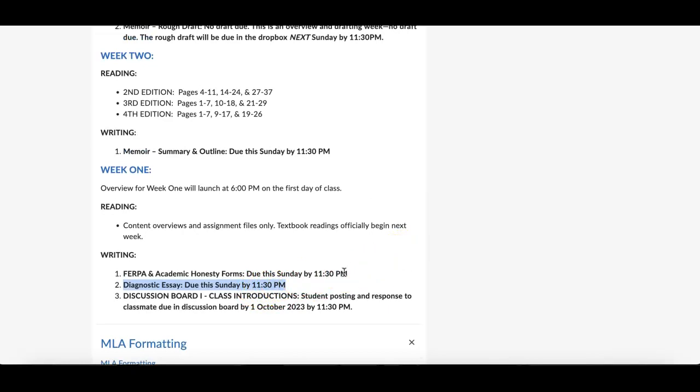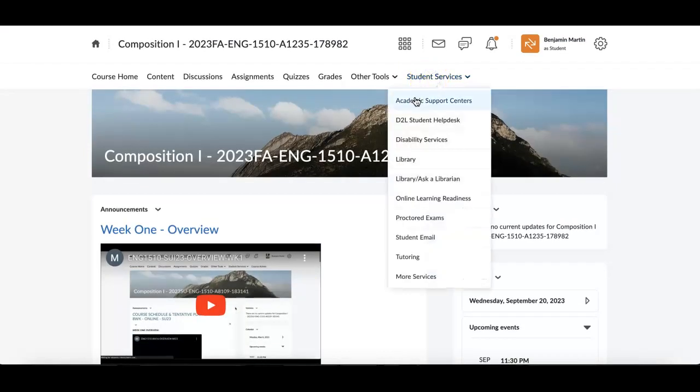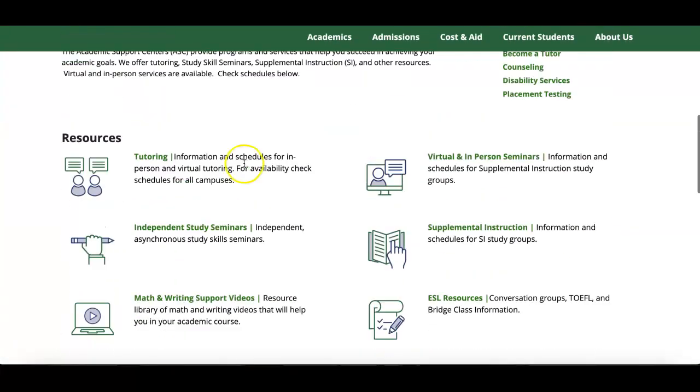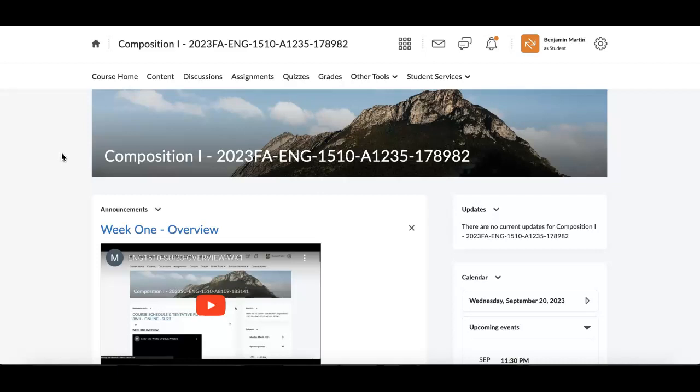Having said that, again, everyone must do 1 session. You can go through the Academic Support Center under Student Services here. Click on that link. It'll take you externally to this page. And down here, the tutoring services are listed. You can submit to them. In your tuition, you're already entitled to 2 sessions per week of half-hour sessions. So you will get extra credit from me for all of them, including the one that's required.